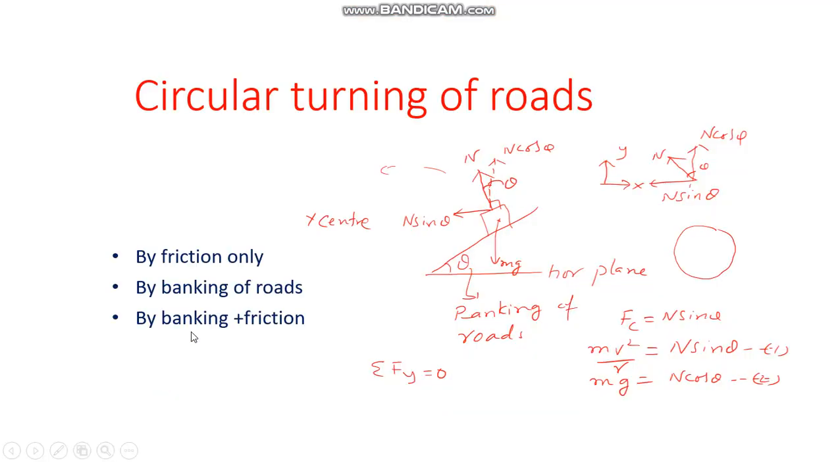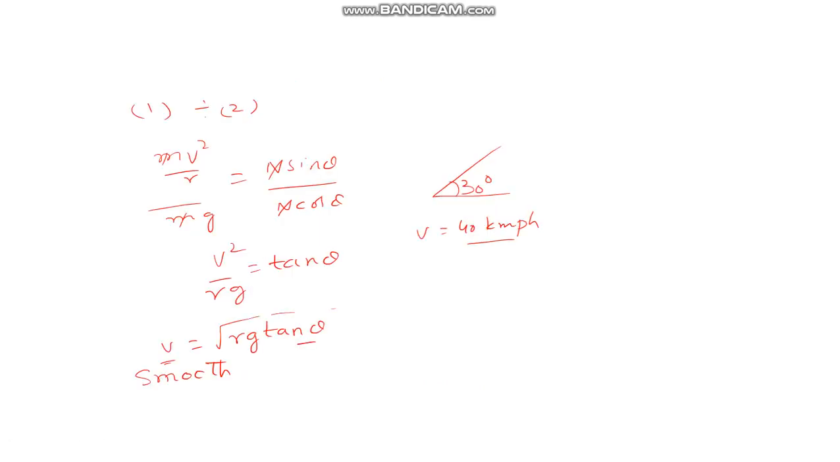Third case, where banking and friction both have to be considered. See, in the previous case, we calculated that v should be equal to root over rg tan theta. If v is very high, it is going to fall off on the other side. Other side means this is the banking. You are going at pretty high speed. What will happen? It will topple down in this direction.